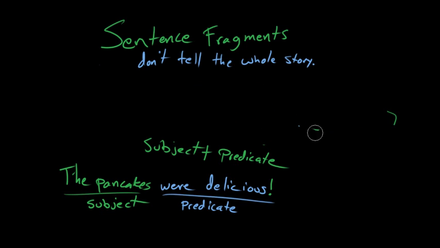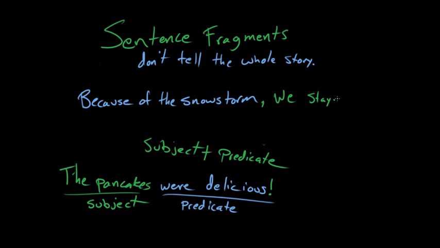Let's look at another example. All right, what about because of the snowstorm? Is that a sentence, Beth? Nope. Why not? Well, you don't tell what happened because of that snowstorm. So this is what we'd call, it's not even a dependent clause, right? This thing doesn't really have a subject or a verb. It's really just a prepositional phrase. So because of the snowstorm, something could happen, but we don't know what that is. So because of the snowstorm, we stayed home from school.